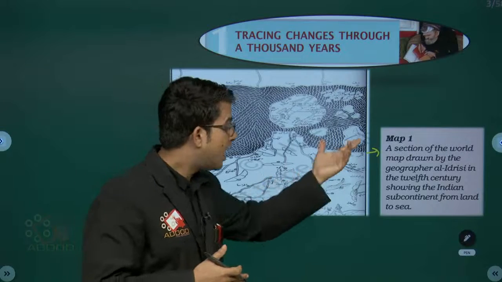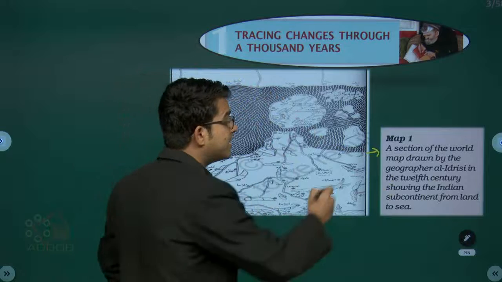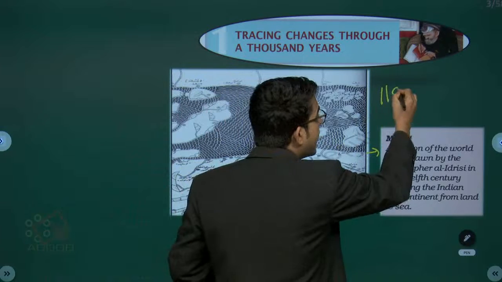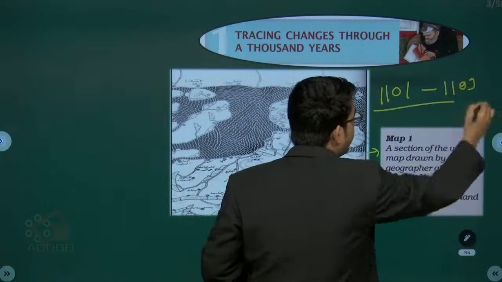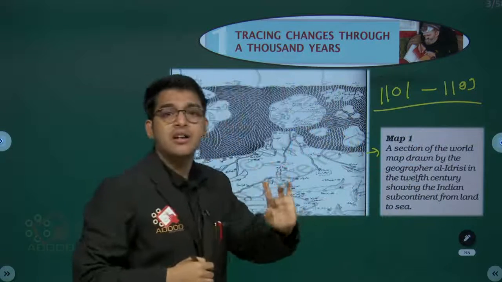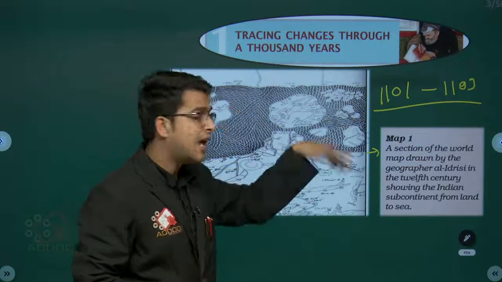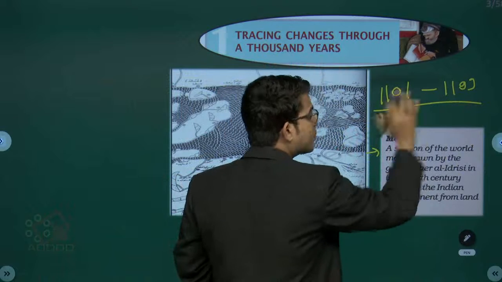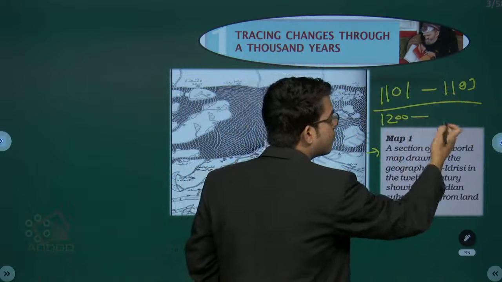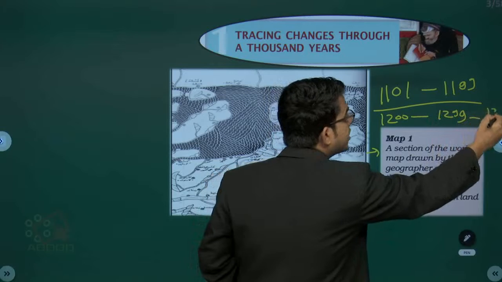So Al Idrisi, in the 12th century. The 12th century means, my dear students, we are talking about 1101 to 1199. Then 1200 to 1299 is the 13th century.